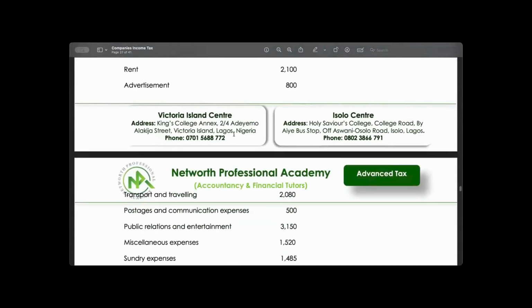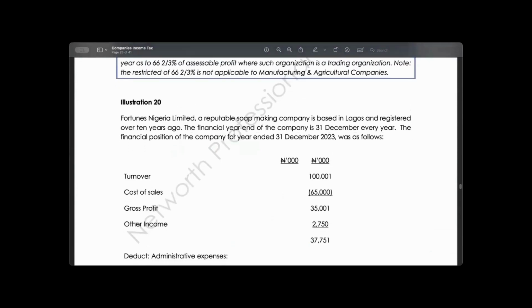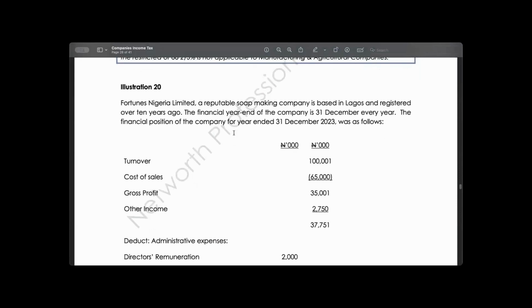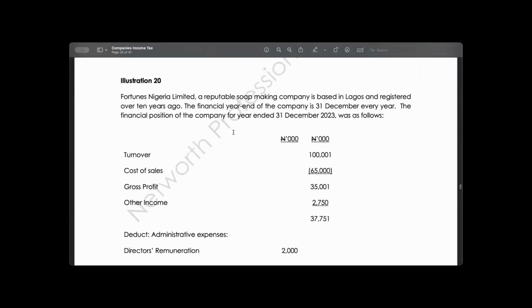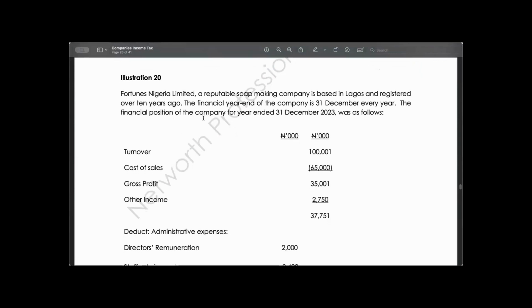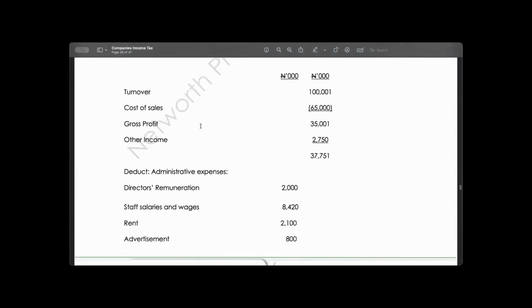Let's do this illustration. Fortune Nigeria Limited, a reputable soap making company, is based in Lagos and registered over 10 years ago. The financial year end of the company is 31st December every year. The financial position of the company as of 31st December 2023 was as follows. We are given.